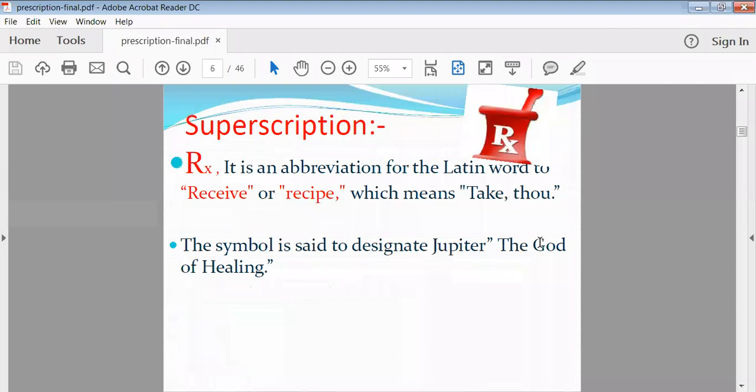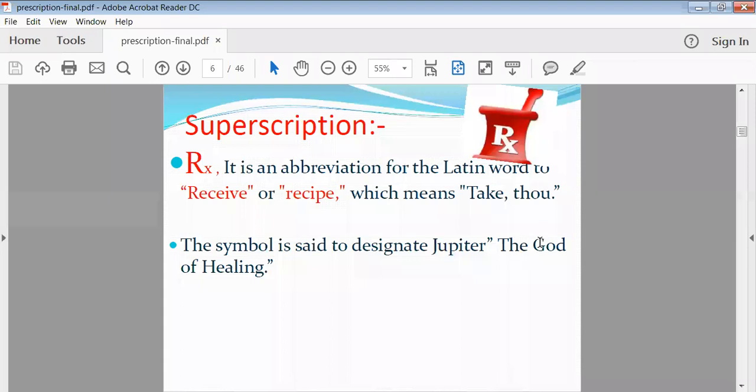Then the superscription. In the body we have seen the superscription is a part. What is the superscription? On each and every prescription, there is a printed logo called RX, in the upper left corner. Generally, it is the abbreviation of the Latin word meaning to receive, or receipt, or to take.